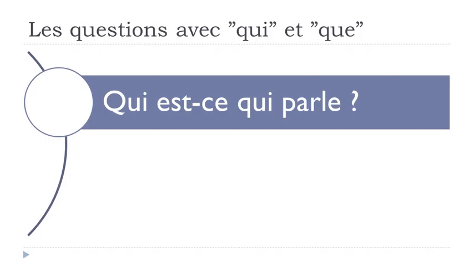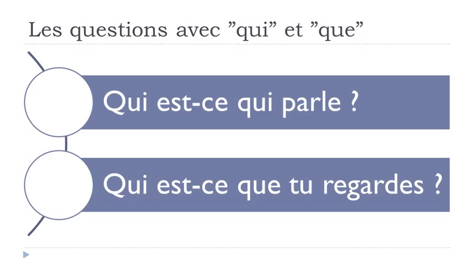Qui est-ce qui parle? So it's a question, okay? Qui est-ce qui parle? Second example would be, qui est-ce que tu regardes? Okay, so the first one, qui est-ce qui parle? And then, qui est-ce que tu regardes? So in both cases, these questions are mostly for oral use, because when we add this qui est-ce que, normally it's when you talk, okay? If you write, you don't really need to put them. We've got some more formal way to write questions. We saw that previously, okay? But still, it's possible orally to use these structures.